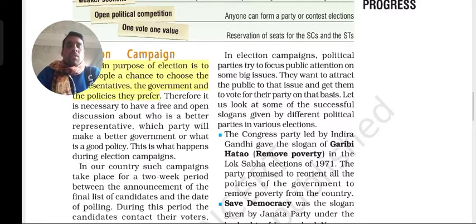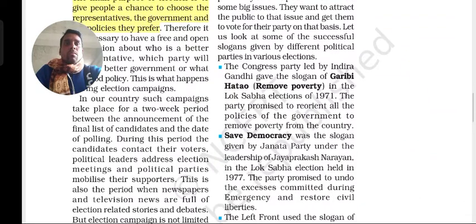Before that, having 2 weeks of voting, they will be having the campaigning. According to the government, it gives only 2 weeks of period for the campaigning, not more than that. That is what happens.